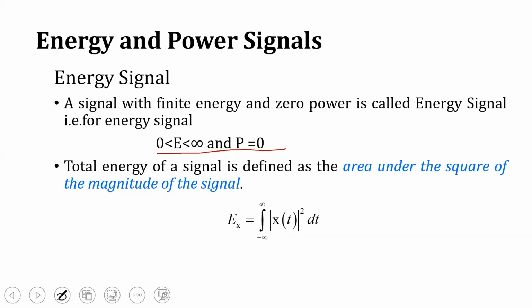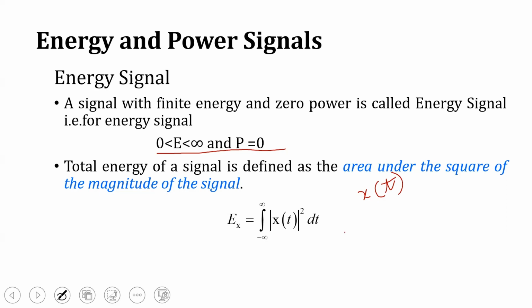So the total energy of a signal is defined as the area under the square of the magnitude of the signal. For any given signal x of t, the total energy of the signal is given by integral minus infinity to infinity mod x of t, the whole square dt.